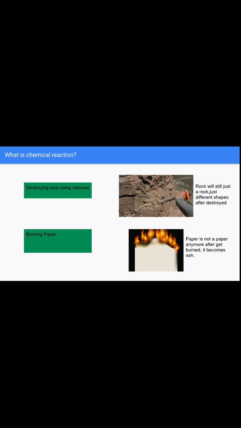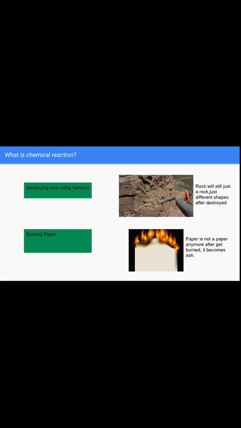Now, from those two activities, of course, the question is still the same. Which one is the chemical reaction? That's the question you need to ask in order to determine which one is a chemical reaction in this case. So the question is, which of the two activities is a chemical reaction? Now let's find out the answer to that question. By finding the answer, you can understand what a chemical reaction is.